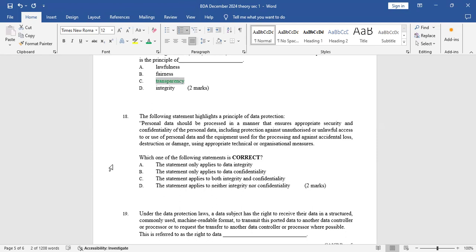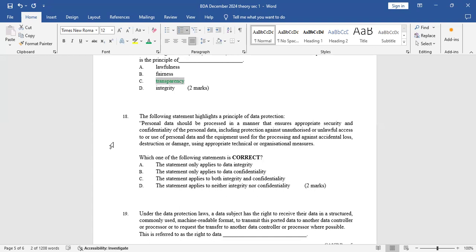A, the statement only applies to data integrity. No, because they're talking about confidentiality, so it can't be talking only about integrity. B, the statement only applies to data confidentiality.